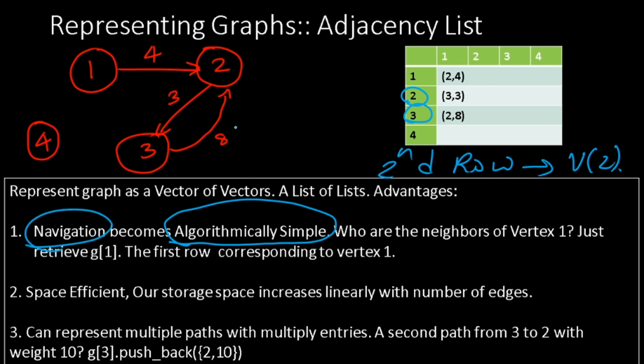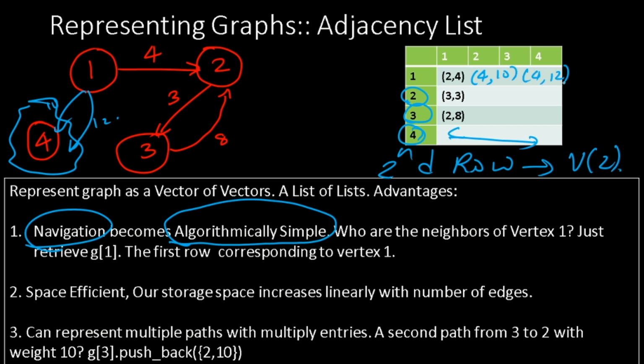The second advantage is it is space efficient. As you can see, 4 has no neighbors. So in other words, you don't have to waste any space here. It's very space efficient. The third advantage is you can store multiple edges. So between 1 and 4, if there are 2 edges with weight 10 and 12, you can make 2 entries: to vertex 4 with weight 10, vertex 4 with weight 12. Very easy to make these entries. So that is the advantage of adjacency list.